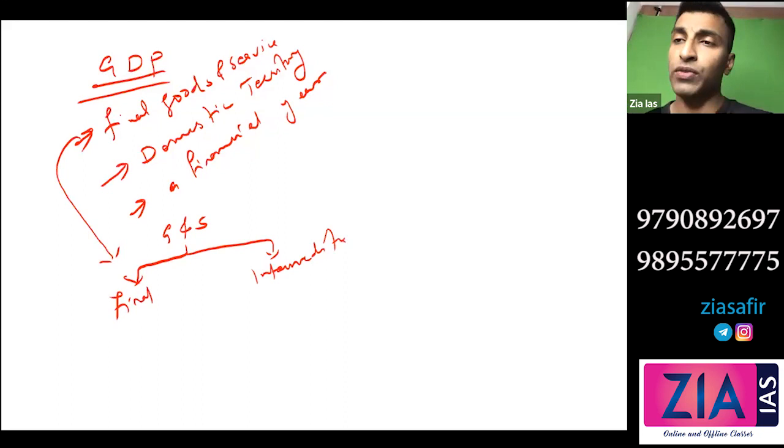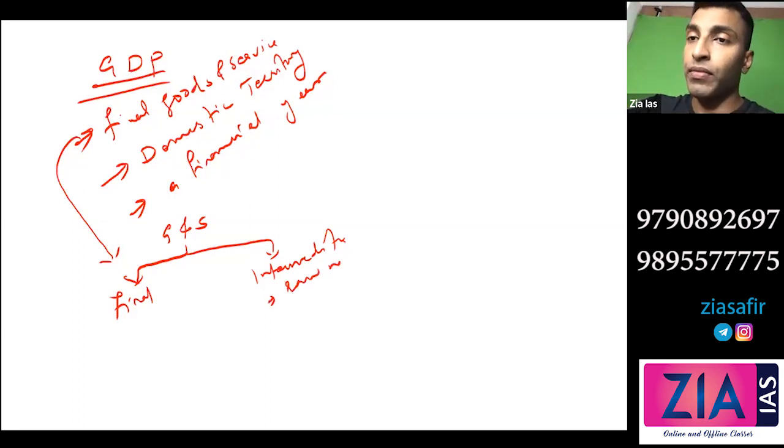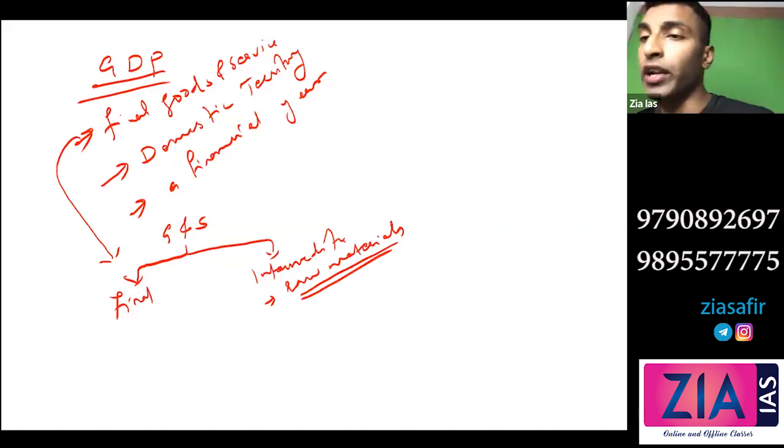So final goods means what? The final goods that you're directly consuming, right? Intermediate goods means the raw materials. These are the raw materials. Okay, so these are actually not included. Intermediate goods are not included. Only the final goods are included in the calculation of GDP. For example, when I'm talking about this pen, this is a final good. So this will be added in GDP. But the raw materials which is used here will not be added.